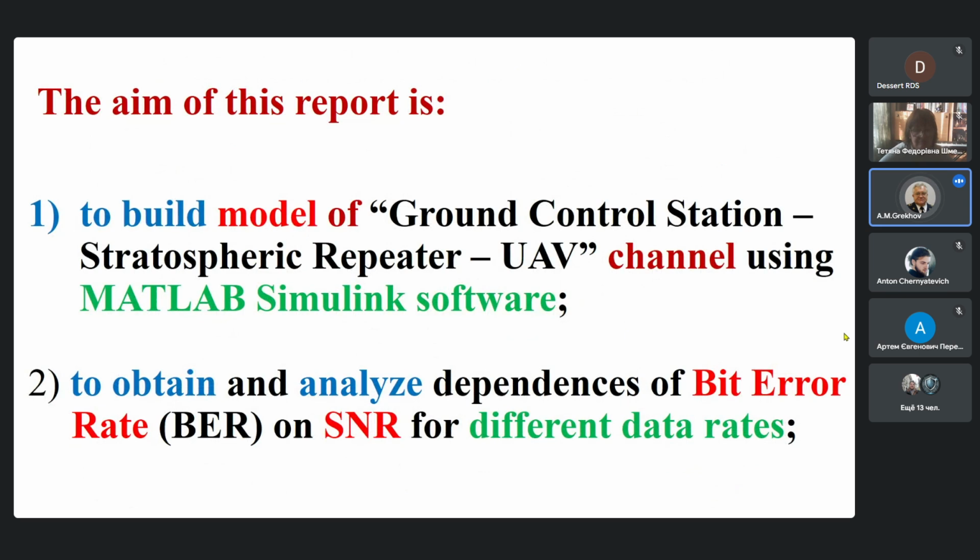The aim of this report is to build a model of the ground control station, stratospheric repeater, unmanned aerial vehicle channel using MATLAB Simulink software, and to obtain and analyze dependencies of bit error rate on signal-to-noise ratio for different data rates.